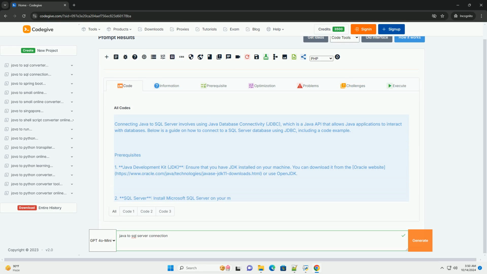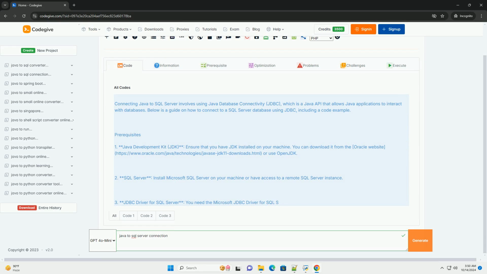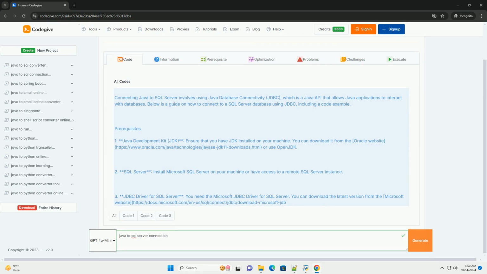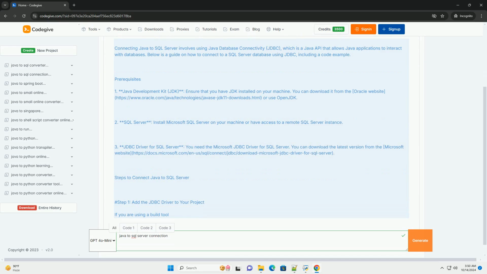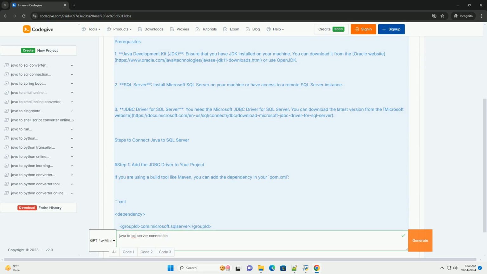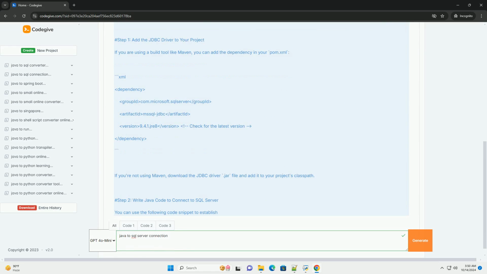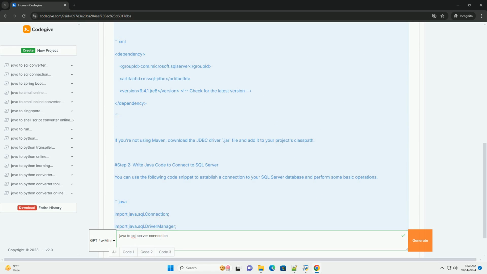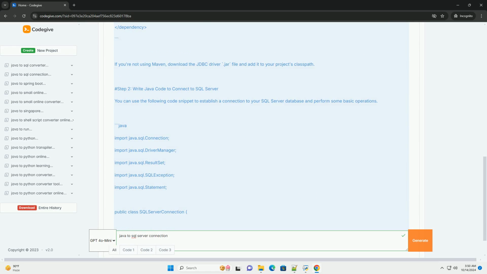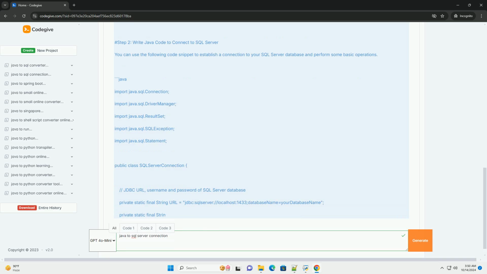Connecting Java to SQL Server involves using Java Database Connectivity, JDBC, which is a Java API that allows Java applications to interact with databases. Below is a guide on how to connect to a SQL Server database using JDBC, including a code example.